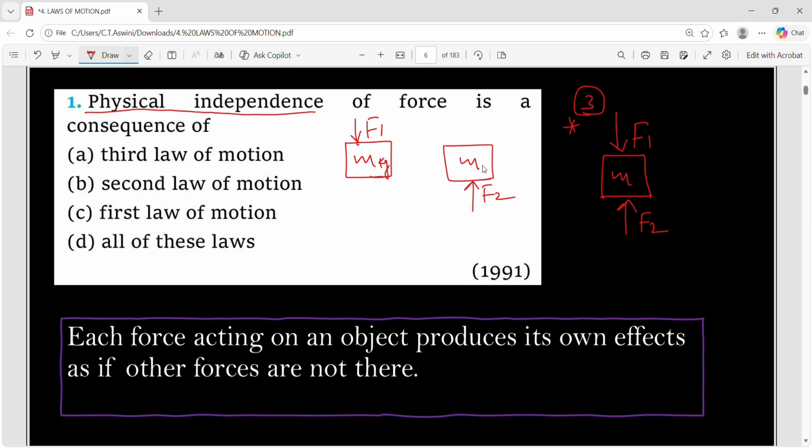And if they are physically independent, then what does it mean? Force is applied, then there will be a change in state of the body. So this is actually a consequence of what? Newton's first law of motion. If you want to know what is physical independence, this is the statement: each force acting on an object produces its own effect as if other forces are absent.